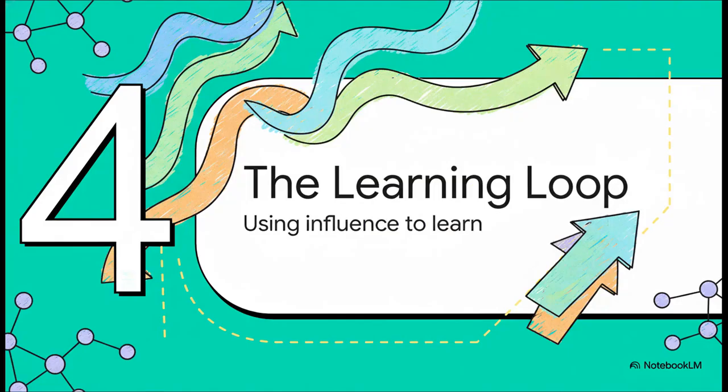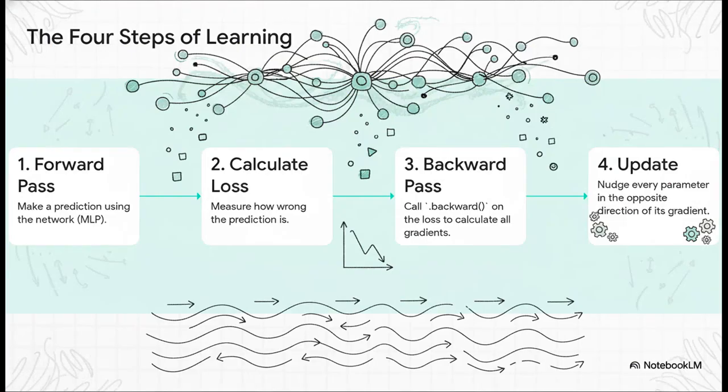Okay, now for the real aha moment. We figured out how to calculate the influence of every knob and dial in our system. So, what do we do with that information? We use it to get smarter. This is it, the core learning loop. And it's a simple 4-step dance.